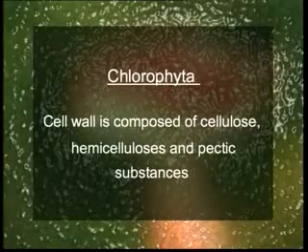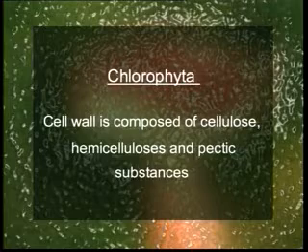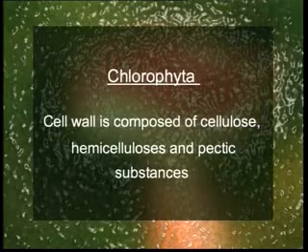The cell wall is composed of cellulose, hemicellulose, and pectic substances. And about flagella, they are either absent, or when they are present, their number is two or more. They are apical or subapical in position. They are equal or unequal in size, and mostly of the whiplash type.